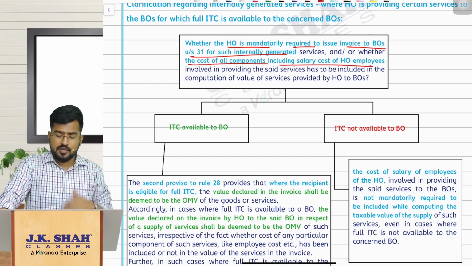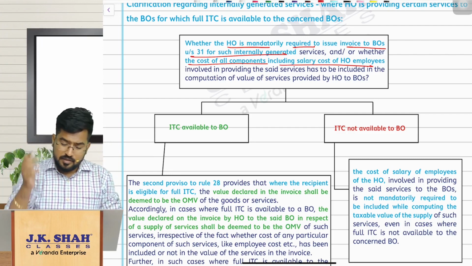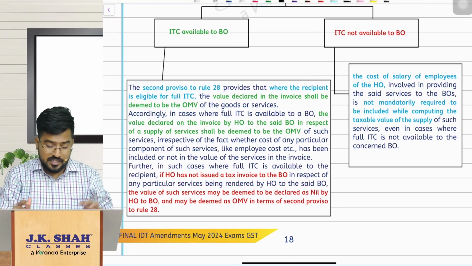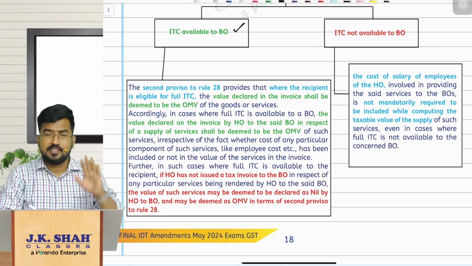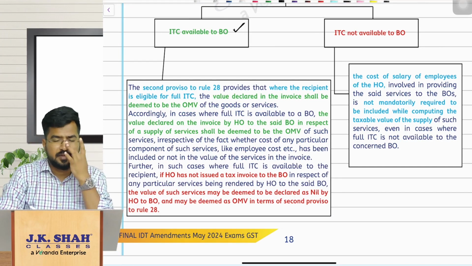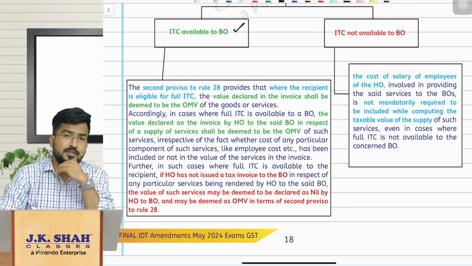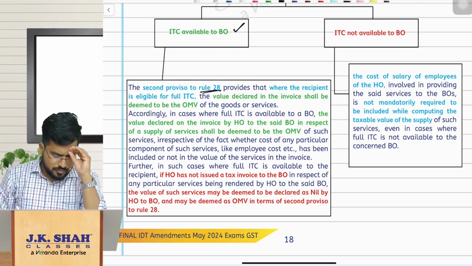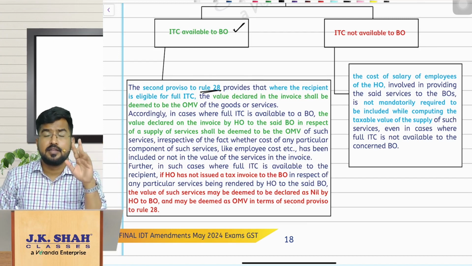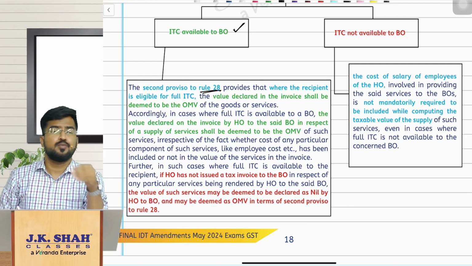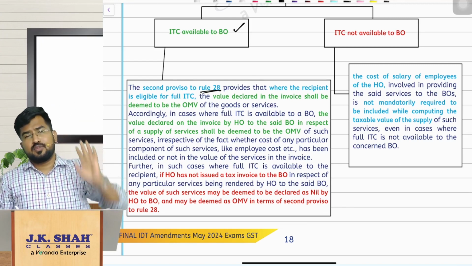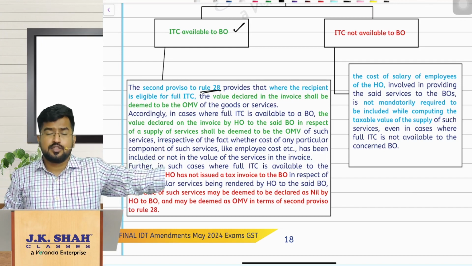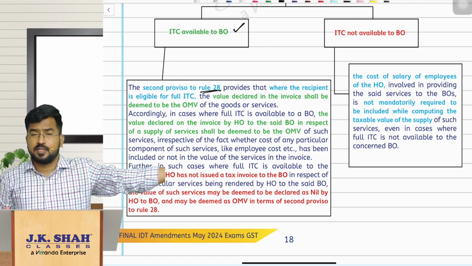So this was a doubt, and the department has clarified it with a simple clarification saying that, see, I have simplified this for you, this flow chart. So you know, obviously, sir, for the transaction between RPs and DPs, the related persons and distinct persons, rule 28 says that value of supply shall be open market value, and if the recipient is eligible for ITC, whatever you have disclosed in the invoice, that will be taken as open market value. So what is the problem for you? Head office is giving the invoice for branch office for the internally generated activities, supplies.